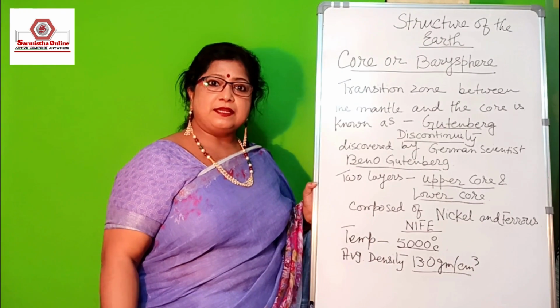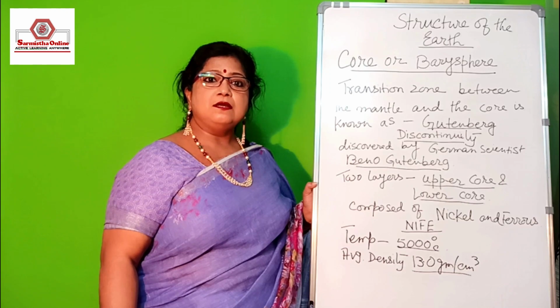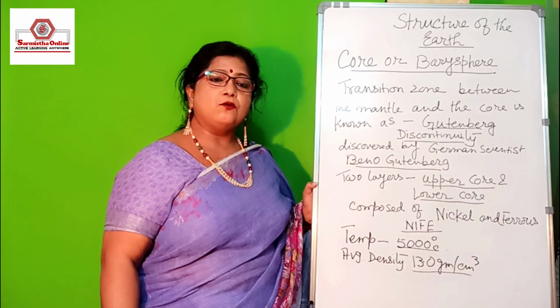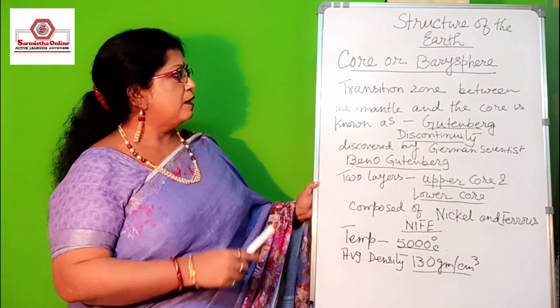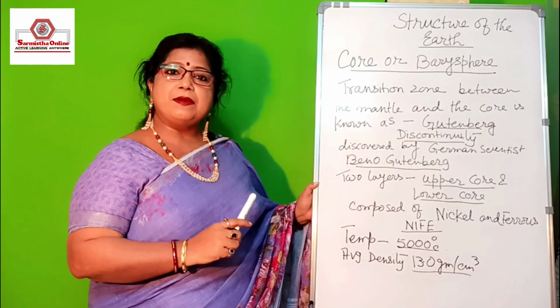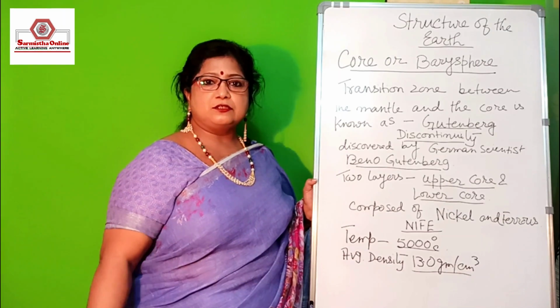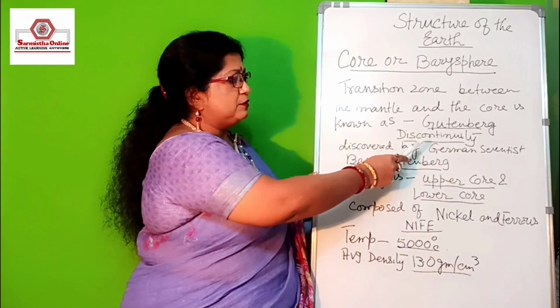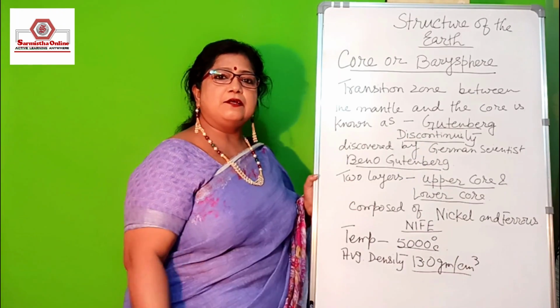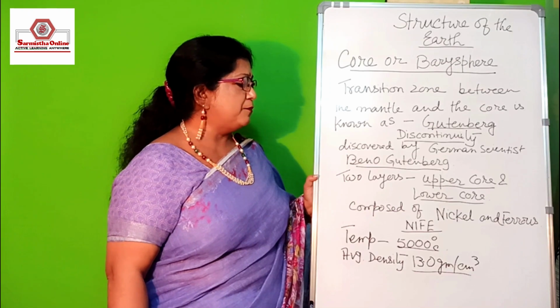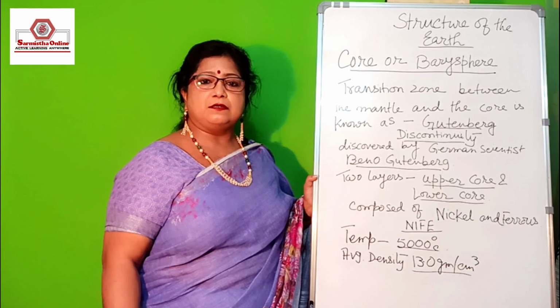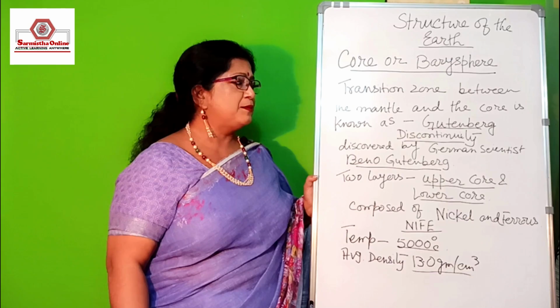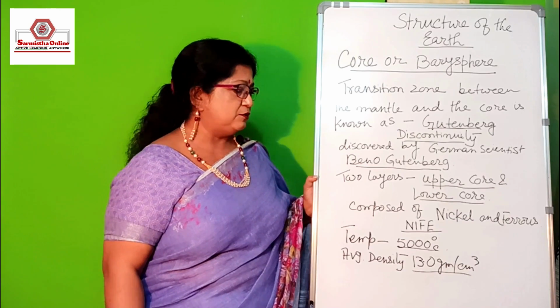The innermost layer of the earth is called the bathysphere or the core. Between the core and the mantle, there is a transitional zone which is known as the Gutenberg discontinuity. This layer was found by the German scientist Beno Gutenberg, so it has been named after him.